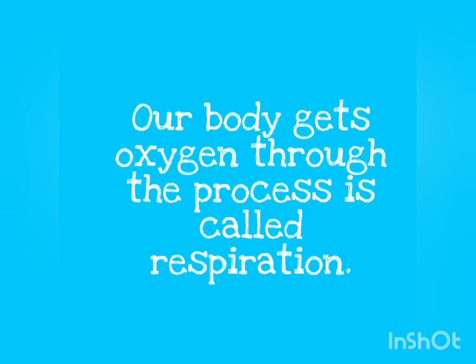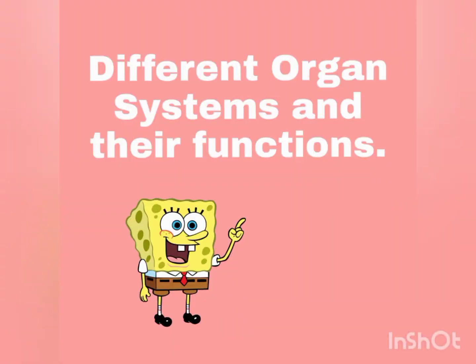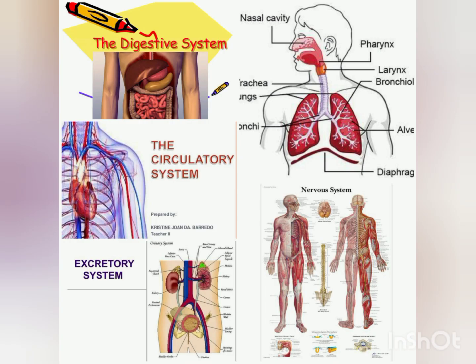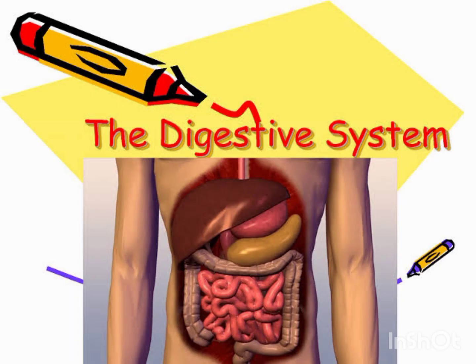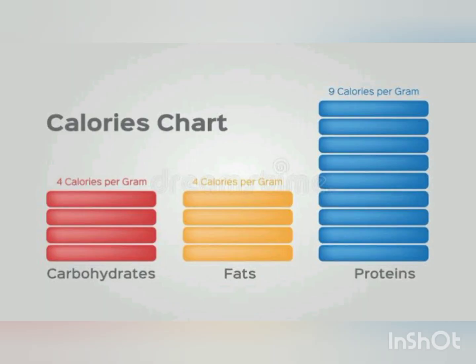In this lesson, we will study the different organ systems and their functions. They are the digestive system, respiratory system, circulatory system, excretory system and nervous system. First, we will study the digestive system. The food we eat consists of carbohydrates, fats and proteins.